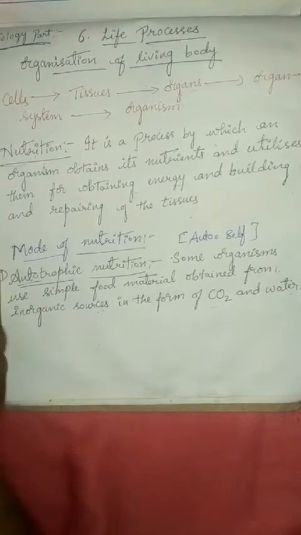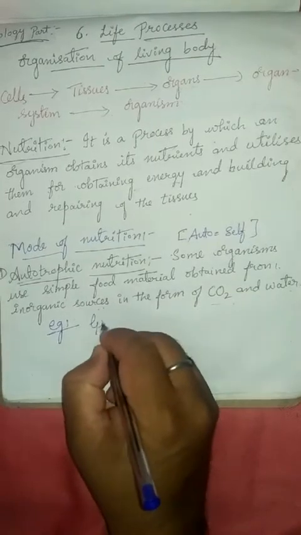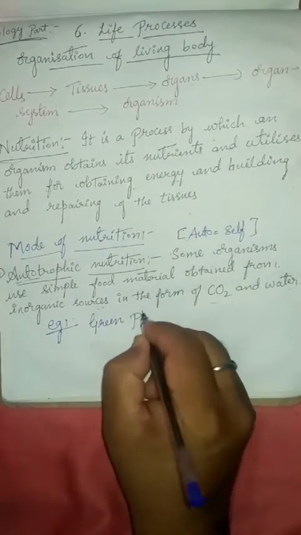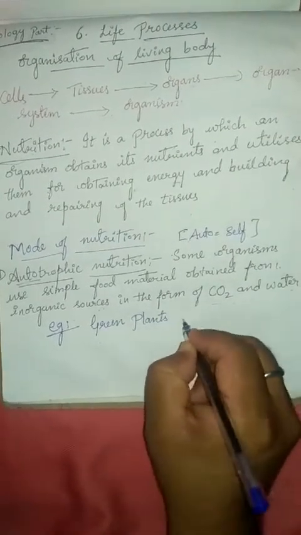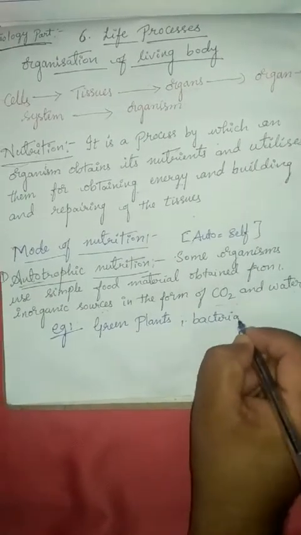What are the examples of these? Examples are green plants and some bacteria, not all bacteria, some bacteria.